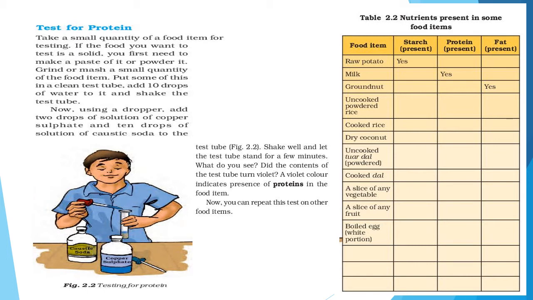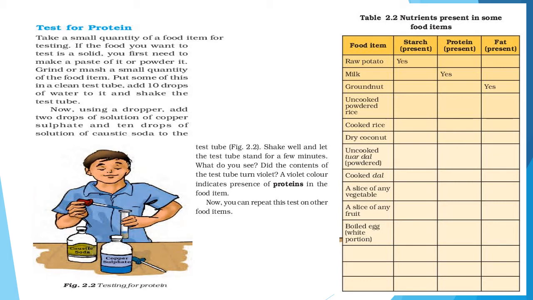Take a small quantity of a food item for testing. If the food you want to test is a solid, you first need to make a paste of it or powder it. Grind or mash a small quantity of the food item. Put some of this in a clean test tube. Add 10 drops of water to it and shake the test tube.